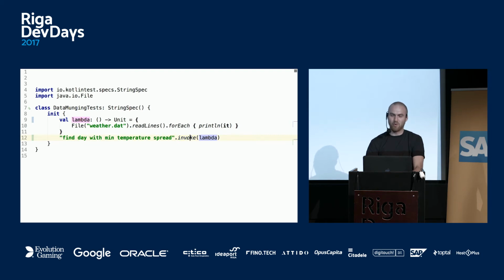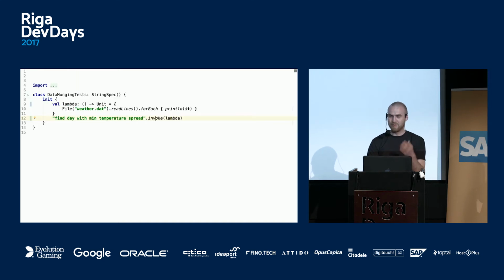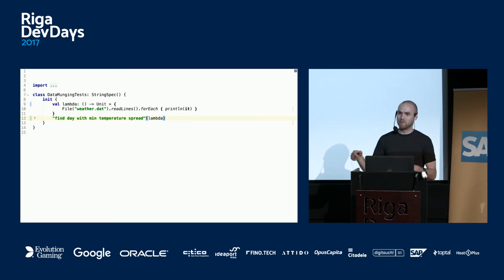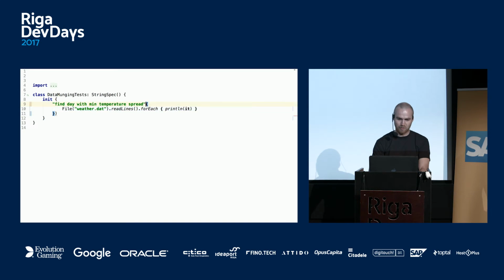And this is the invoke method we call on the stream, because this is just a stream literal. The interesting thing is that Java doesn't define invoke. But if you control-click on it, we see it's defined in this Kotlin test framework as an extension method, and it's also an operator. So we can call it because it's an extension method. Because it's an operator, we can drop it, and invoke is basically just parentheses. Then, because the lambda is the last argument passed to the function, like in Groovy or Scala, you can drop the parentheses and use the lambda syntax.